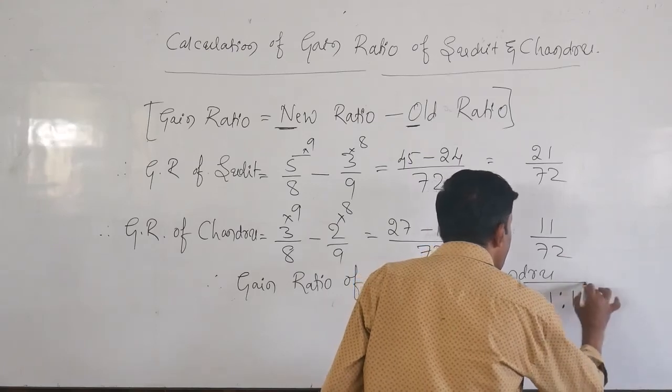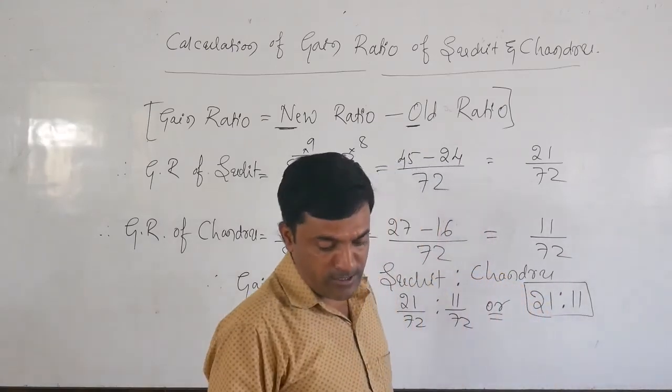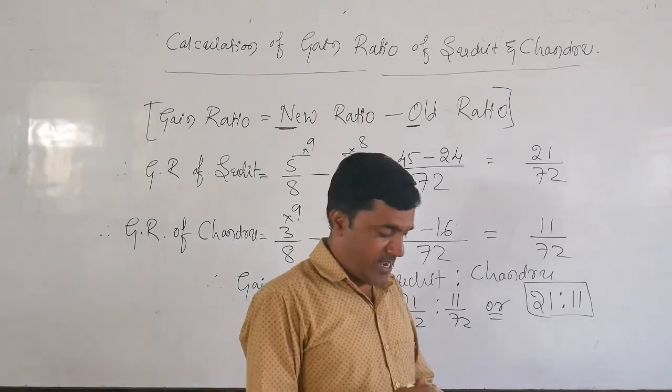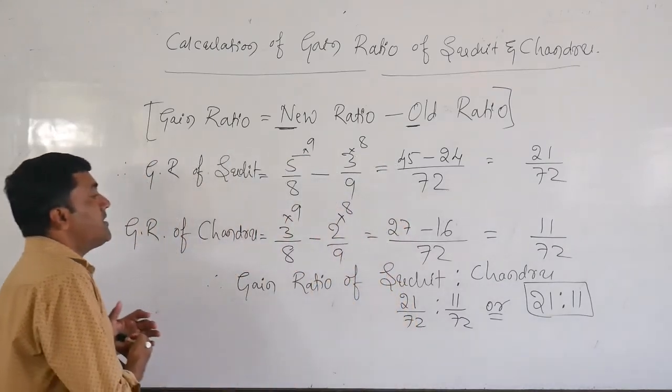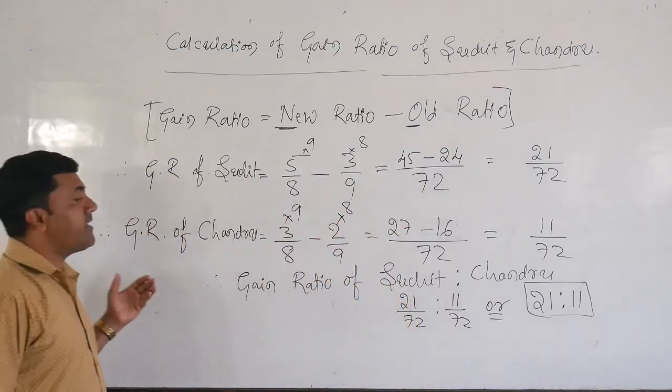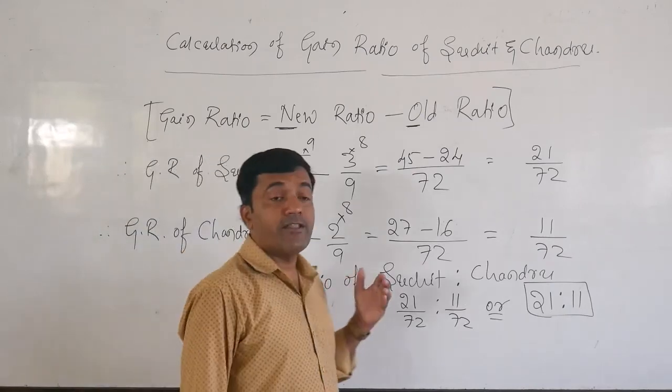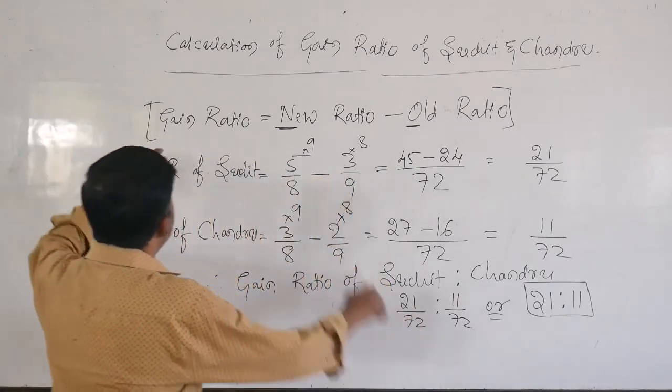That is the gain ratio of Suchit and Chandru. So dear students, this is the way of ascertaining the gain ratio of the continuing partners by applying this equation.